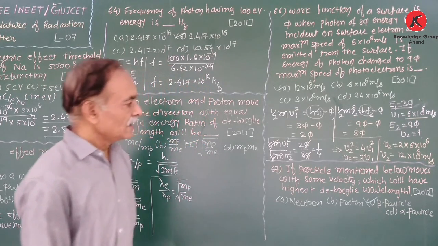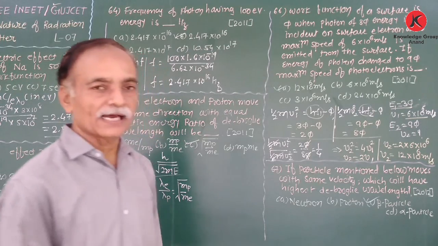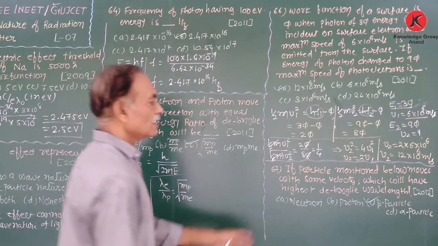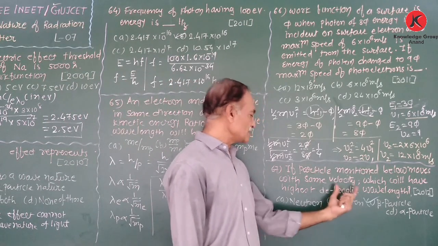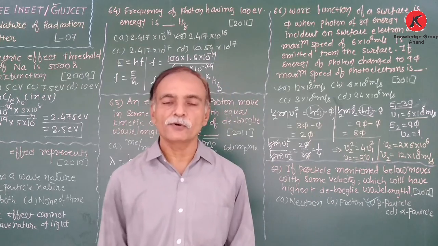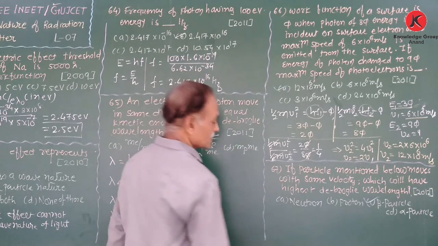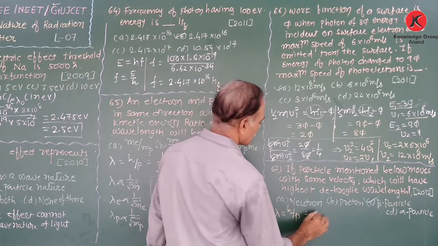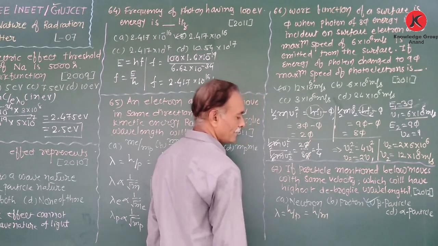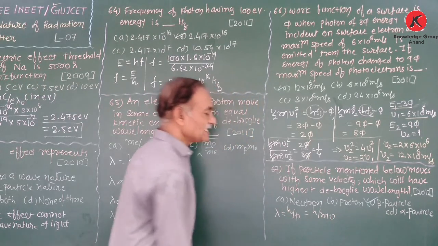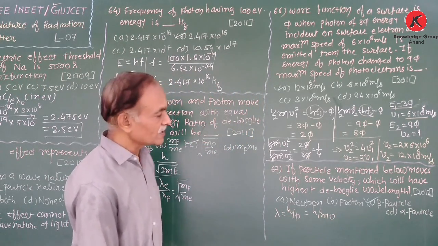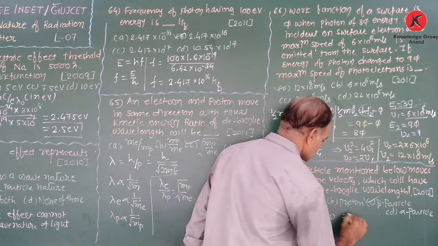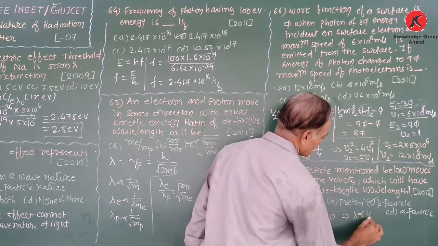Now next, asked in 2012: if the particles mentioned below move with the same velocity, which will have the highest de Broglie wavelength? Now we know that the de Broglie wavelength lambda is equal to h upon p, which is h upon m v. h and v are constant because all the particles have the same velocity. Therefore, we can say that lambda is proportional to 1 upon m.